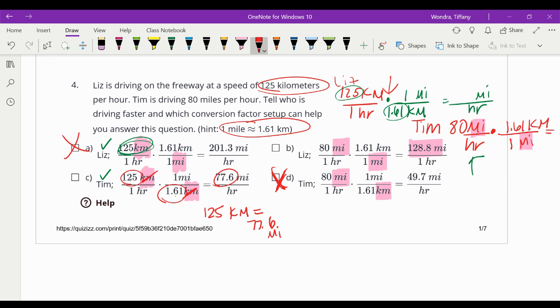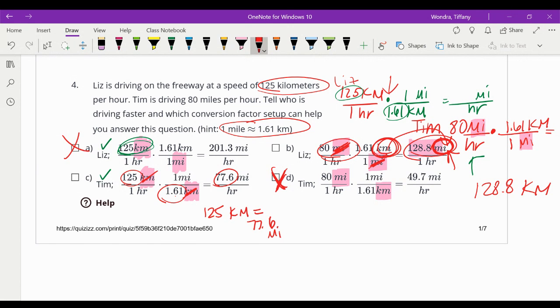So what this one is saying is that, oh, look at this. The miles and miles cross-reduce like this. But look at the kilometers, and that one has miles. So that would have needed to be 128.8 kilometers. You had to cross-reduce the miles, so you can't get left with miles.